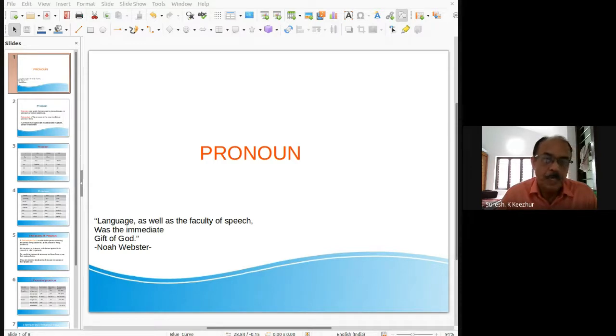If the noun is in male gender, the pronoun must be in male gender. If the noun is in first person, the pronoun must be in first person. If the noun is singular, the pronoun must be singular. If the noun is plural, the pronoun must be plural. That means it covers all the characteristics of the noun.